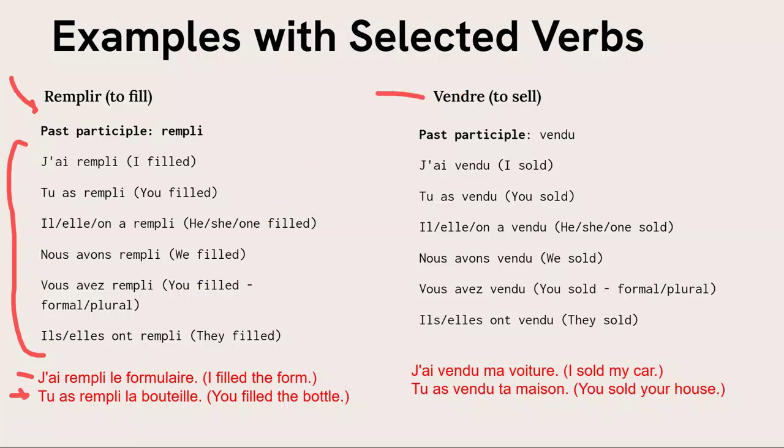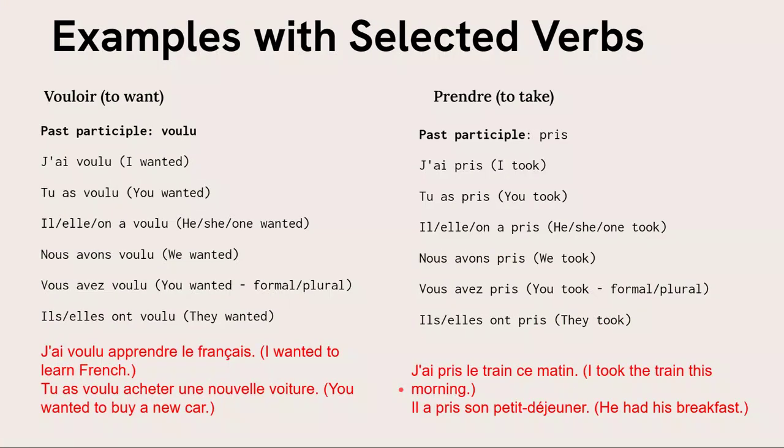Vendre. Let's go to a third group verb. Remember what to replace the RE with: u. So that's it, vendu. J'ai vendu ma voiture. Tu as vendu ta maison. Vouloir, an irregular verb.